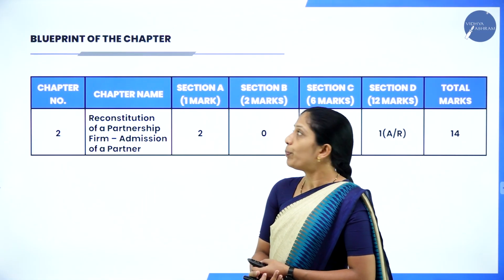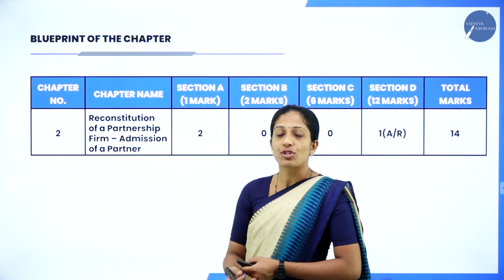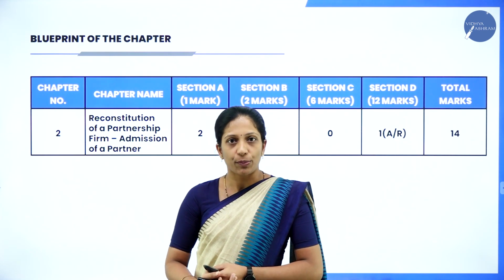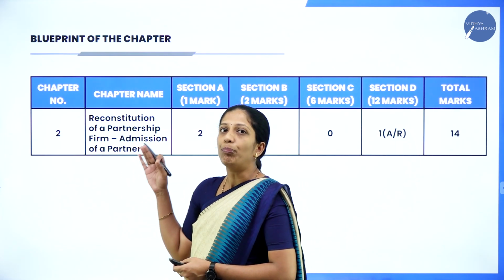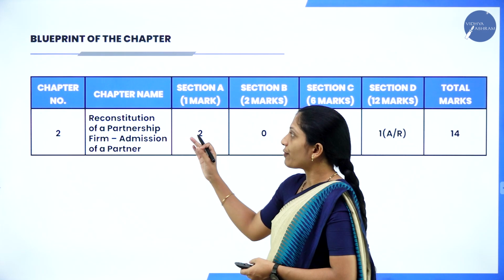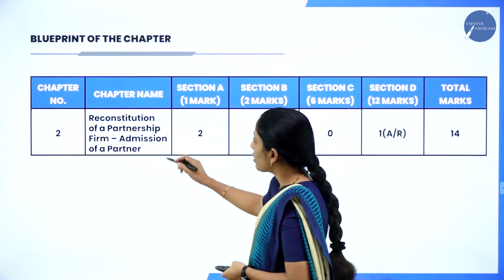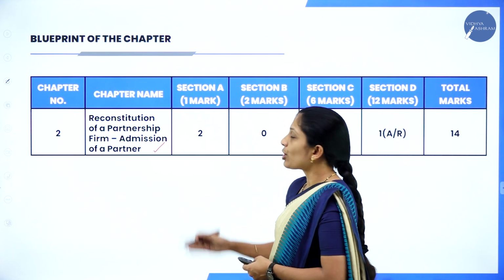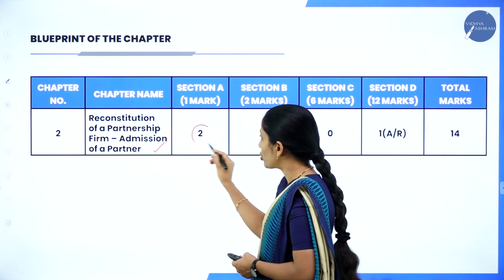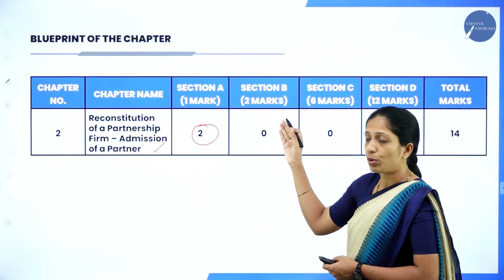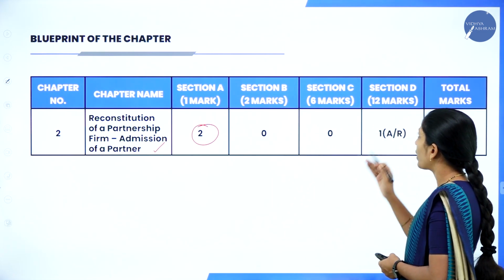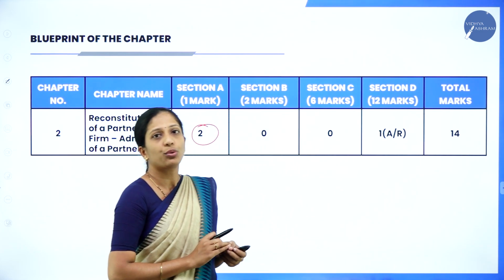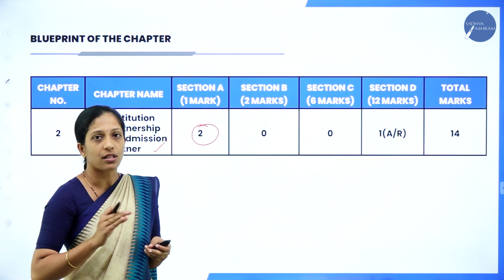So let us see the blueprint of the chapter. If you see this particular year's question paper pattern and the model question paper they have given, this will be the blueprint of your question paper. From chapter 2, Reconstitution of a Partnership Firm, under that admission of a partner, you have 1 mark, 2 questions, you don't have a 2 marks question here, and 6 marks you don't have, and you have a 12 marks question. So you will have 1 mark, 2 questions as well as 12 marks, 1 question.